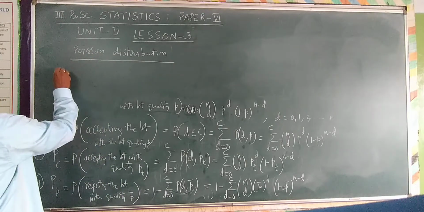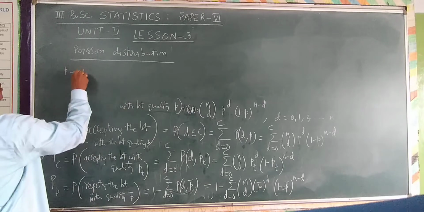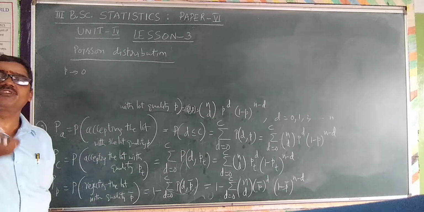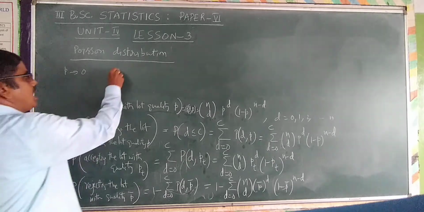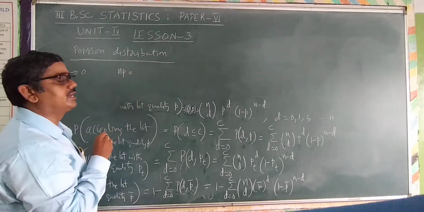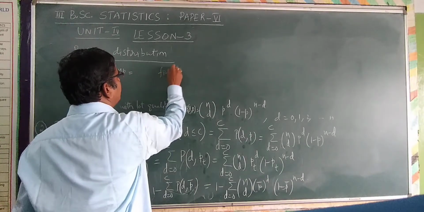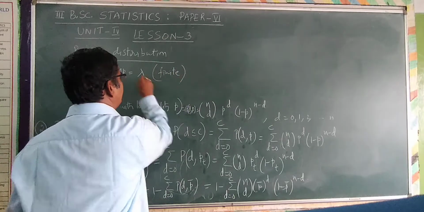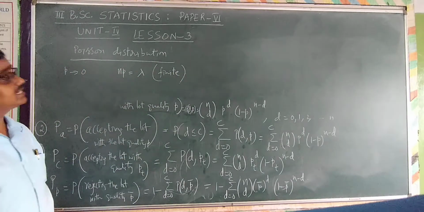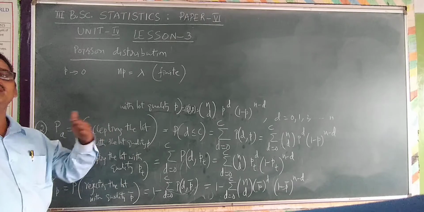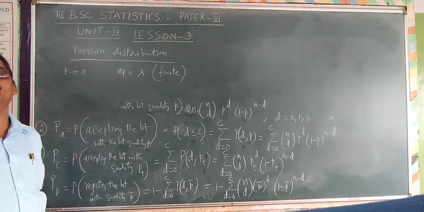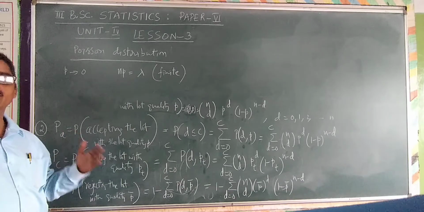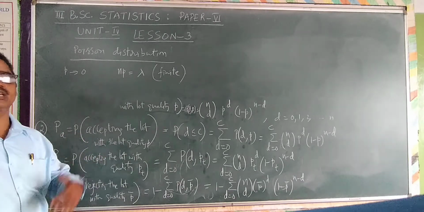In two particular cases: P tends to 0, that is, the probability of getting a defective item is very small, and NP is finite. Let NP be finite, let it be lambda. NP is equal to lambda. In this case, the binomial distribution tends to the Poisson distribution. That is exactly the limiting case of binomial to Poisson that we learned in the first year.